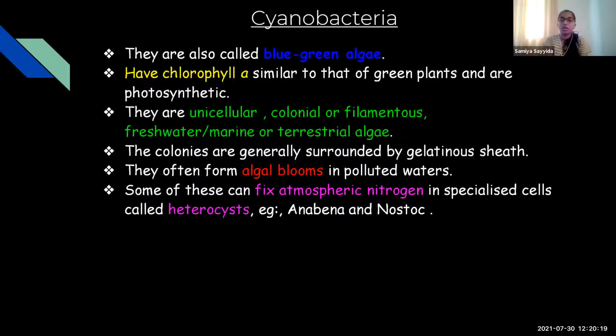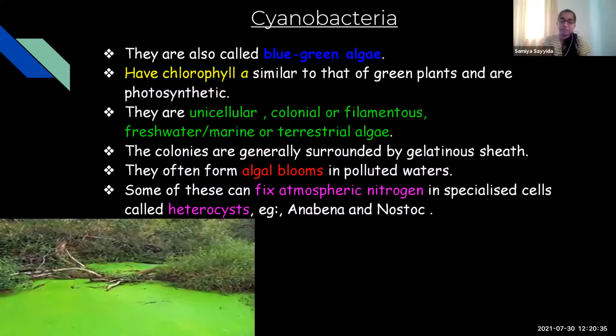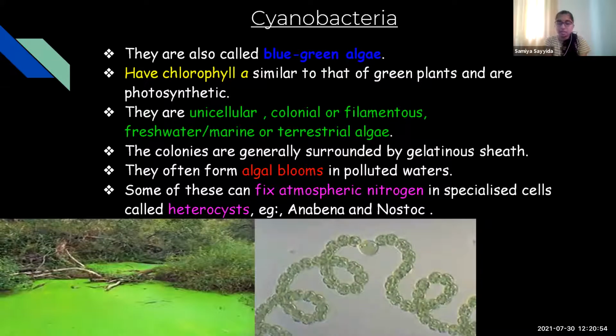If colonial, they are surrounded by a gelatinous sheath, and they can be found in freshwater, marine water, and terrestrial areas. They form algal blooms in polluted water. This is a picture of an algal bloom, and this can affect marine life by making the availability of oxygen very low. Some of these fix atmospheric nitrogen in specialized cells called heterocysts. For example, Anabaena and Nostoc are two types of cyanobacteria. This is a picture of Anabaena, and this is a picture of Nostoc.